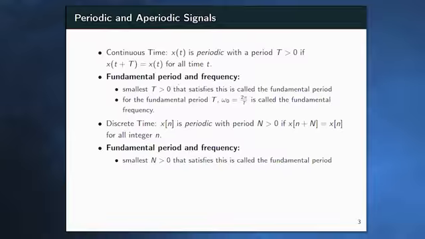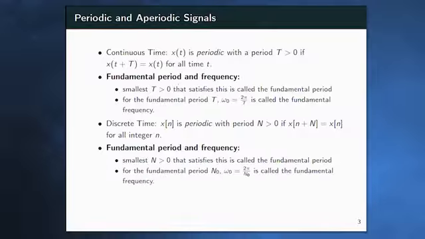In the same way, the smallest such N is called the fundamental period. The period is not unique, so if capital N is a period, 2N is going to be a period, 3N is going to be a period. So the smallest such N is called the fundamental period of the signal.